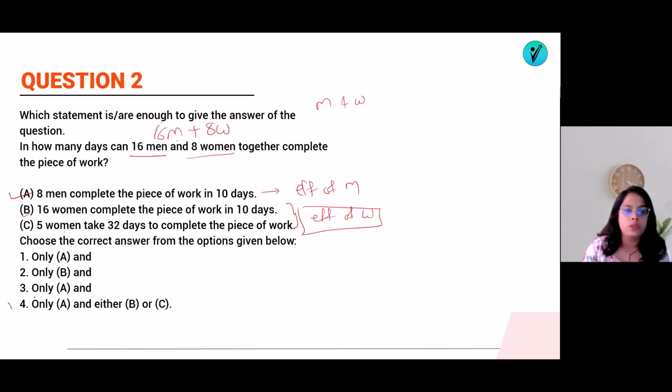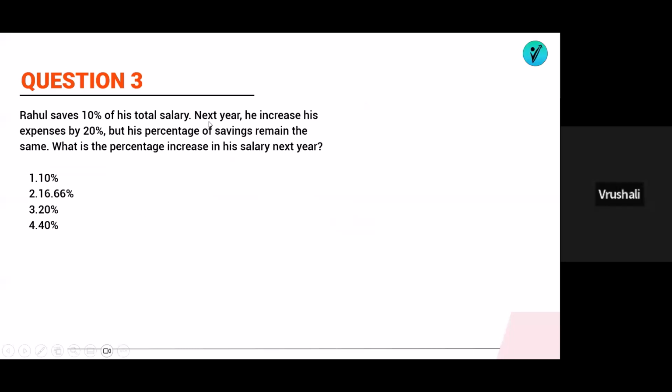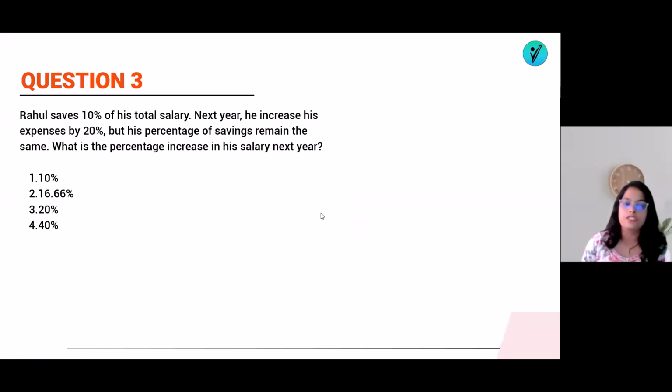So we can say only A and either B or C. We will require A for the efficiency of men, and for the efficiency of women either B or C will work. So either B or C will be for the women. So the answer will be option number 4. That's it. We do not have to solve anything. Simply just find out which one is required. Then question number 3 is here.